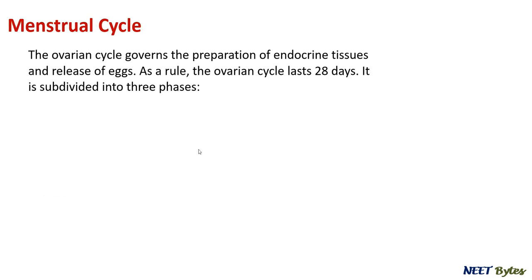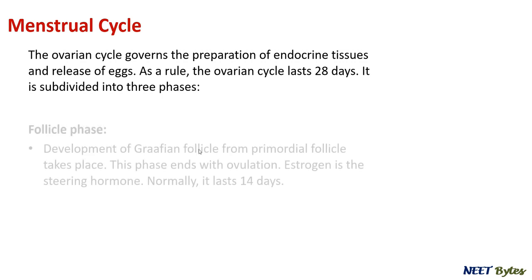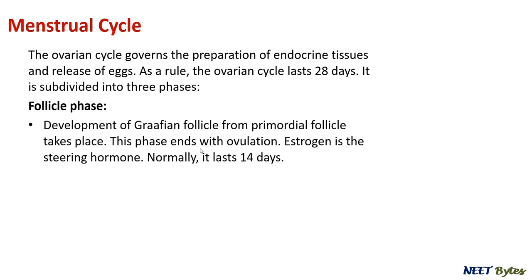Now let's talk about the menstrual cycle. We know very well that this is the preparation of endometrial tissue and the release of the egg. It lasts 28 days and can be divided into three phases. The first is the follicular phase, that is the development of the follicle from the primordial follicle, and this phase ends at ovulation. The normal duration for this period is 14 days, and estrogen is the hormone which leads the process. Then we have the ovulatory phase, that is on the 14th day.